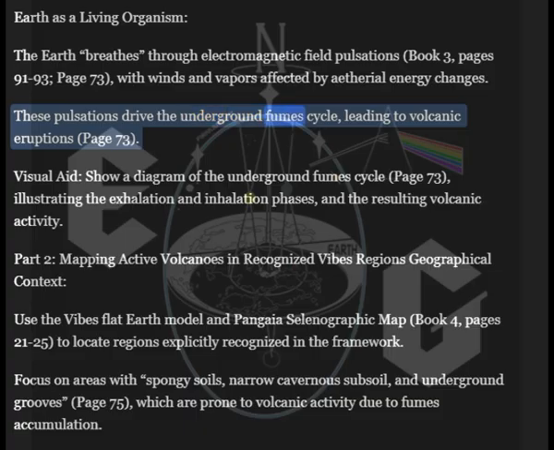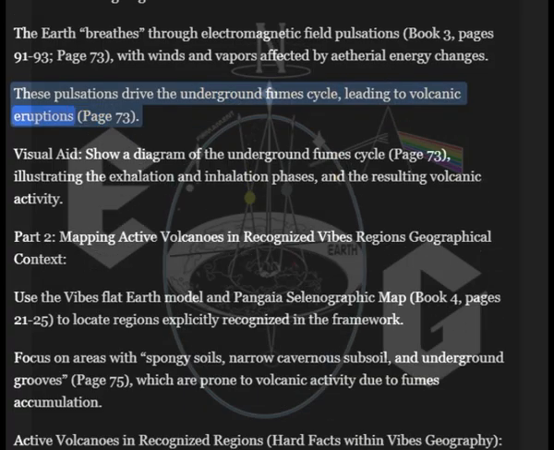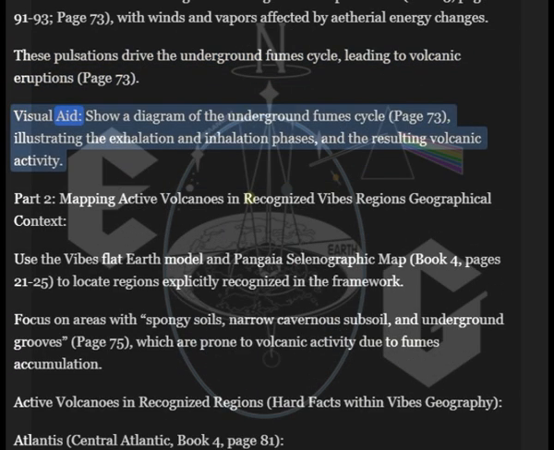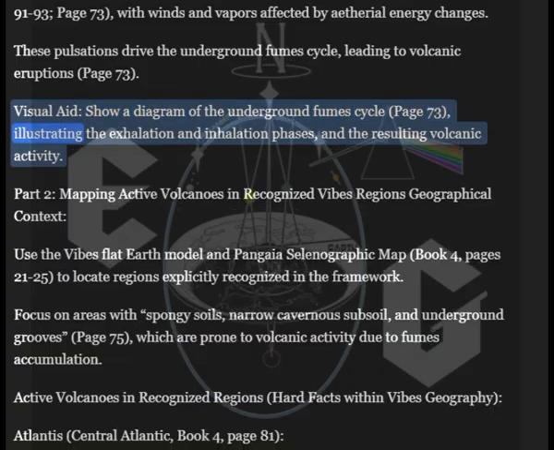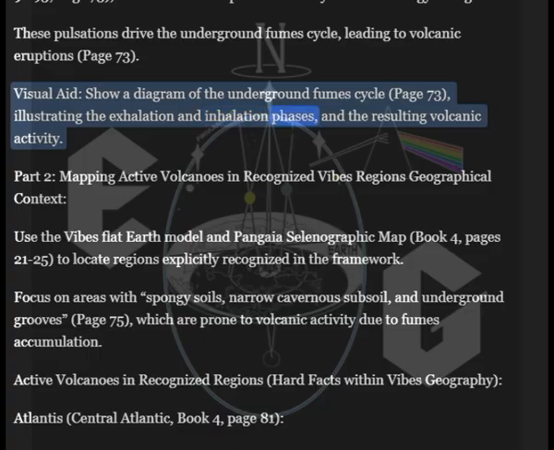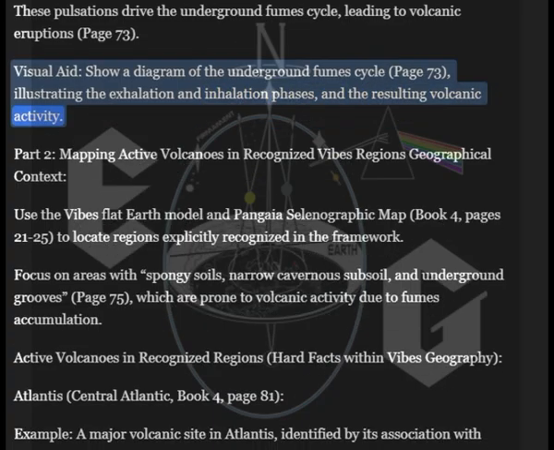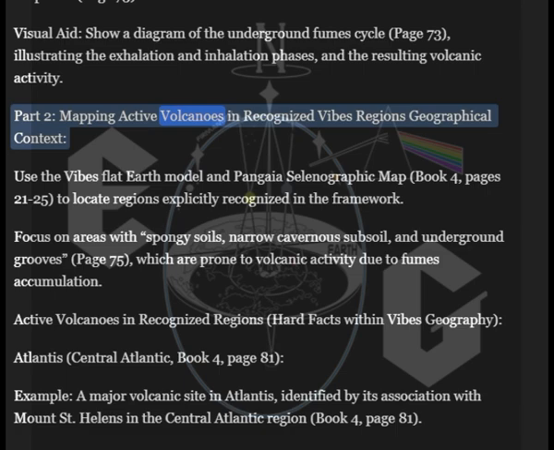These pulsations drive the underground fume cycle, leading to volcanic eruptions. Page 73. Visual aid: show a diagram of the underground fume cycle. Page 73, illustrating the exhalation and inhalation phases and the resulting volcanic activity. Part 2. Mapping active volcanoes in recognized Vibes regions.